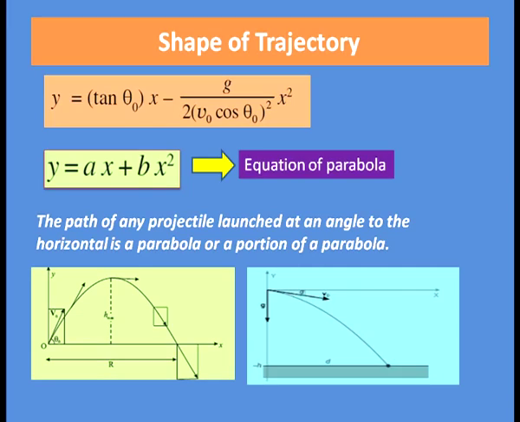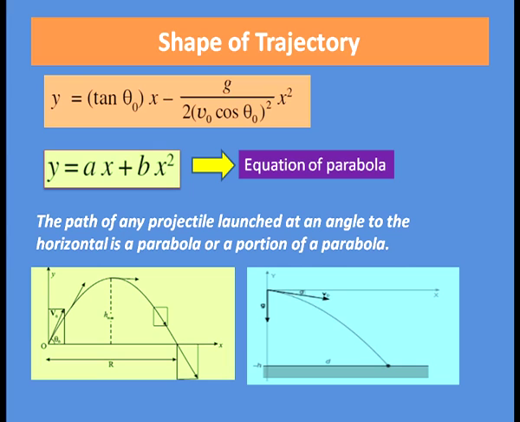Now, you can see the equation of trajectory, that is y equal to tan theta 0 x minus g divided by 2 V0 cos theta 0 square into x square. We can write this equation as y equal to ax plus bx square. Here a is the coefficient of x, that is tan theta 0, and b is the coefficient of x square, that is g divided by 2 v0 cos theta 0 whole square.